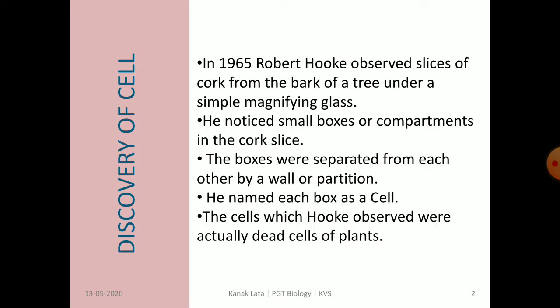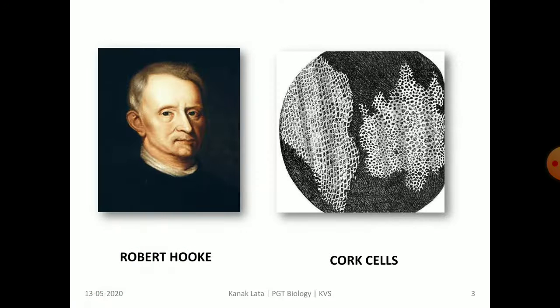He found that there are small compartments in the cork and each compartment is separated from the others by a wall or partition. Robert Hooke named each compartment a cell. This is the diagram of cork cell which was observed by Robert Hooke.